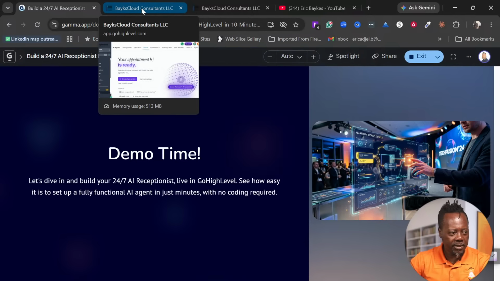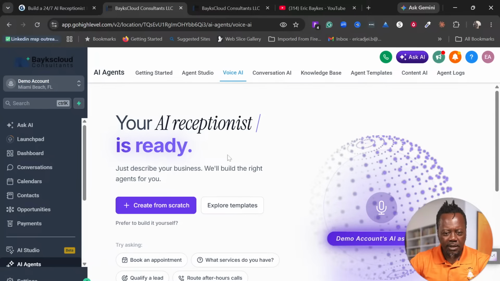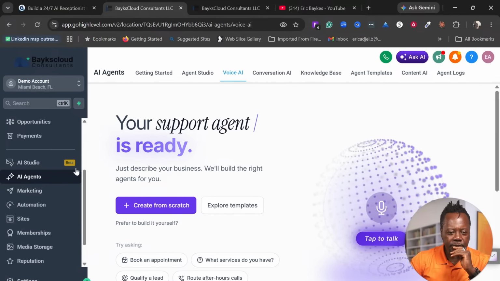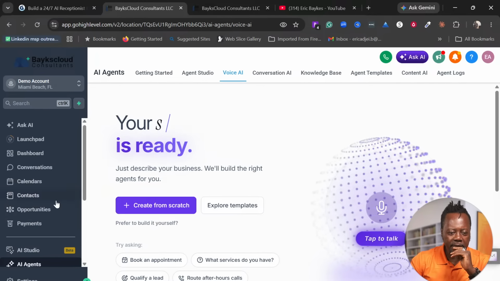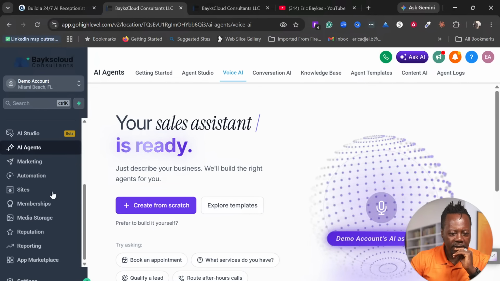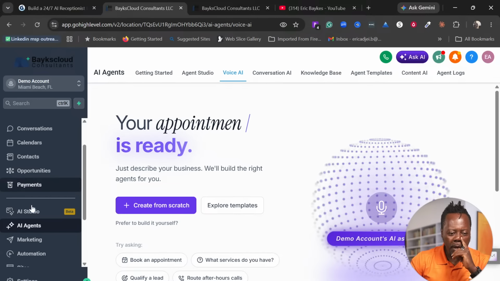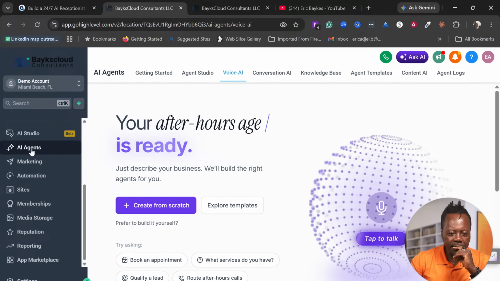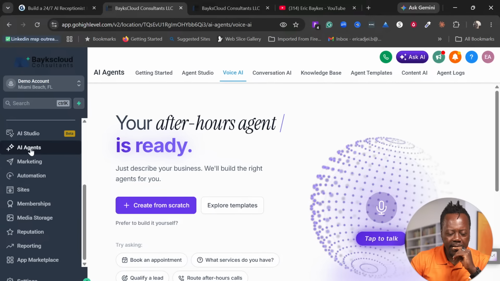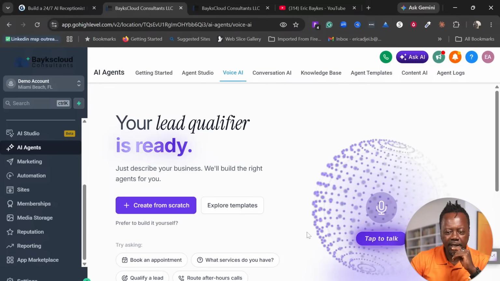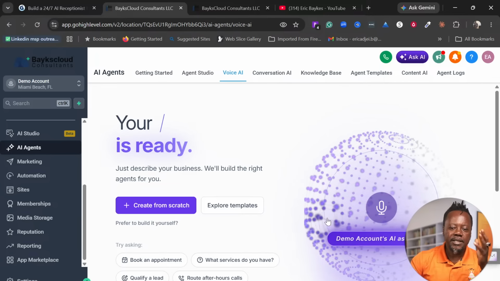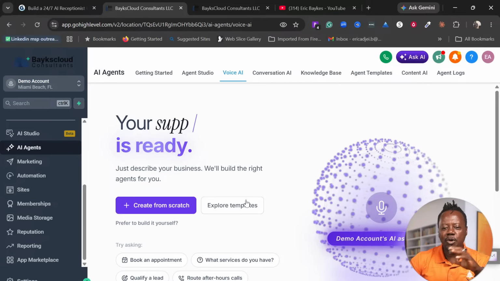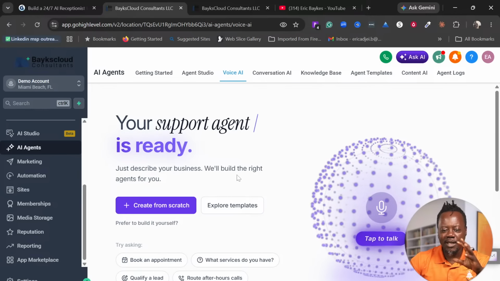So let's get into it and let's go. So once you are in your Go High Level account, as usual, you want to be in your sub account, and on the left, you want to look for AI agents. So your AI agents are going to be on the left here. And as you can see, I have it. So I click on it. Now, Go High Level is always changing stuff. They are always updating things. So the dashboard, today you come to it, it looks like this.